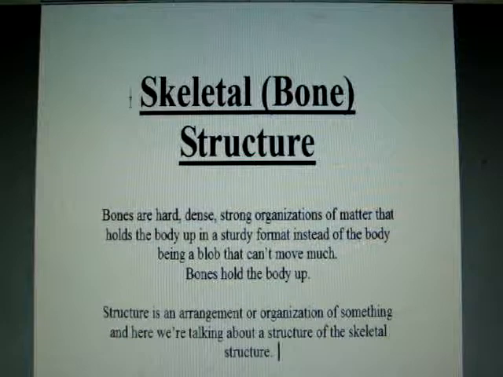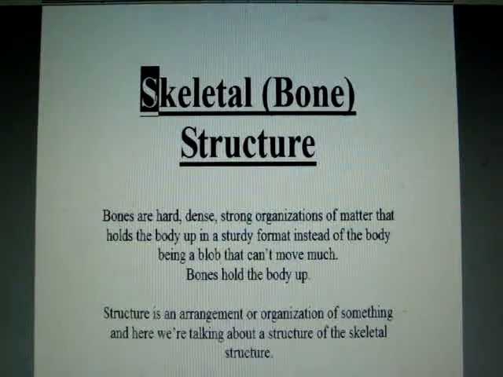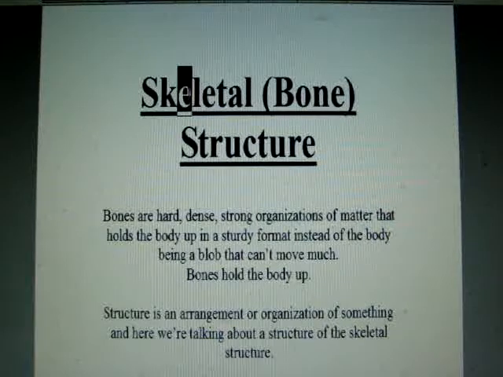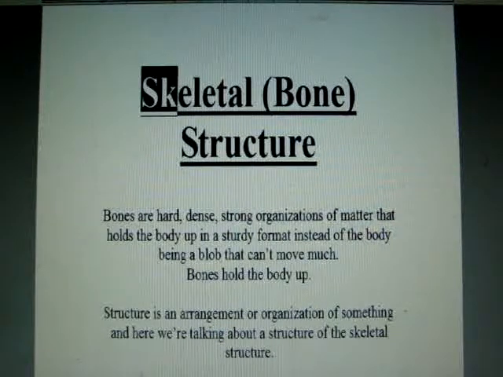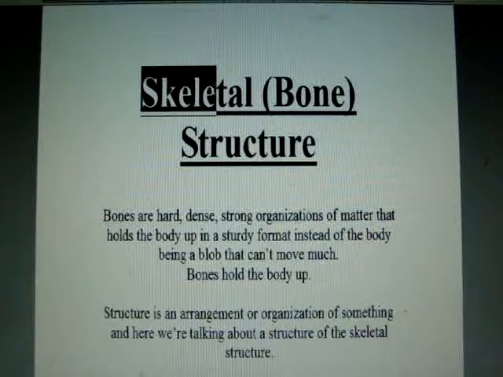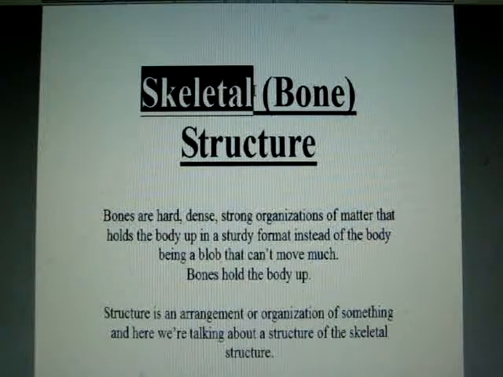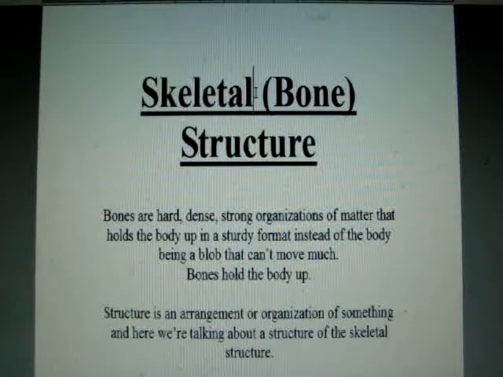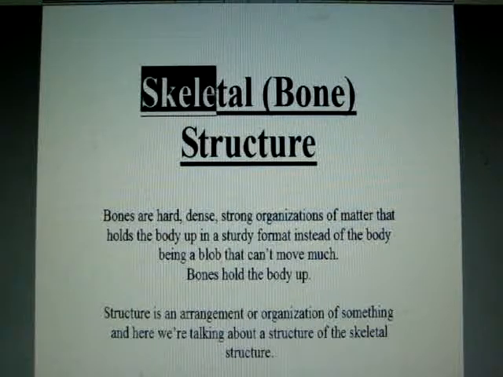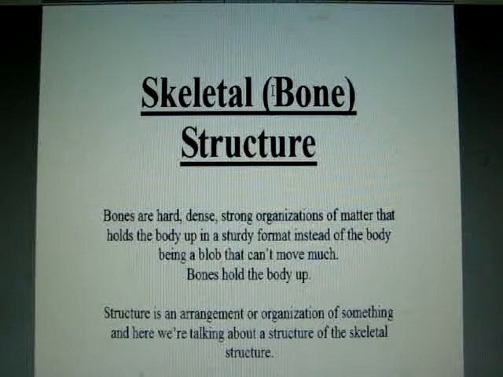Let's see what this book's about. We got the S there. S, k, e, l, e, t, o, or s, k, e, l, e, t, a, l. The "al" can be the "o" sound. So skeletal, or also another word for the skeleton or skeletal, is it's made of bones.